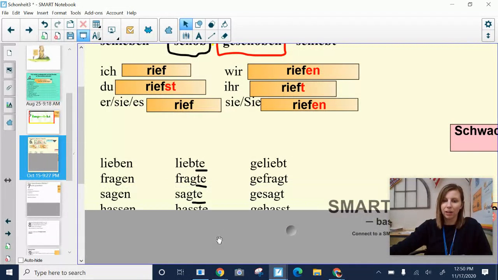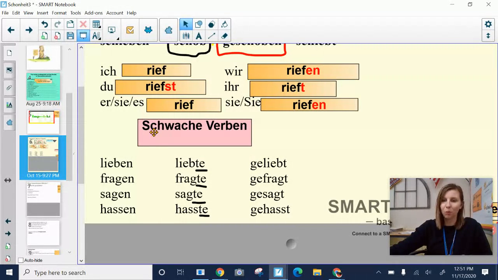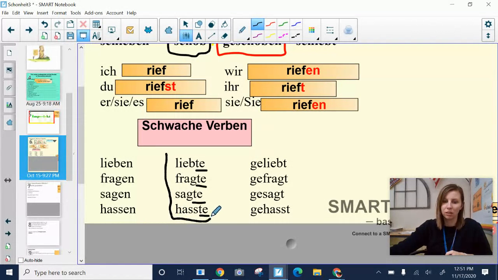Now let's look at schwache Verben. We consider schwache Verben, weak verbs, regular verbs because they don't change. The stem stays the same. Lieben, liebte, geliebt. Fragen, fragte, gefragt. Sagen, sagte, gesagt. Hassen, hasste, gehasst. Okay, I will circle the imperfect here one more time for you. So this is imperfect. And you can see it by the ending, the te ending. That's very common for regular verbs. Okay, and then geliebt, gefragt, gesagt, gehasst.